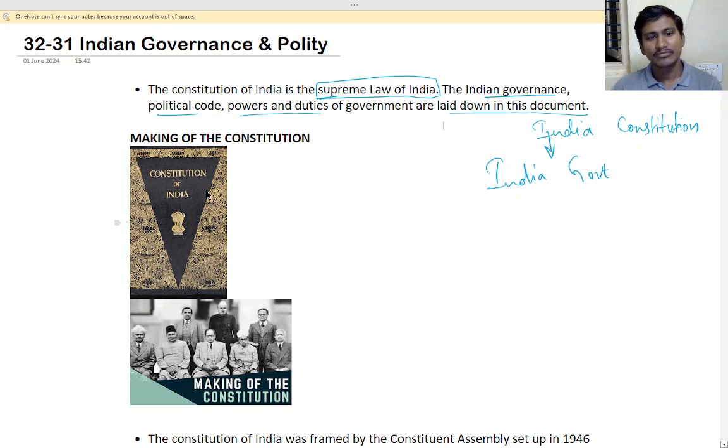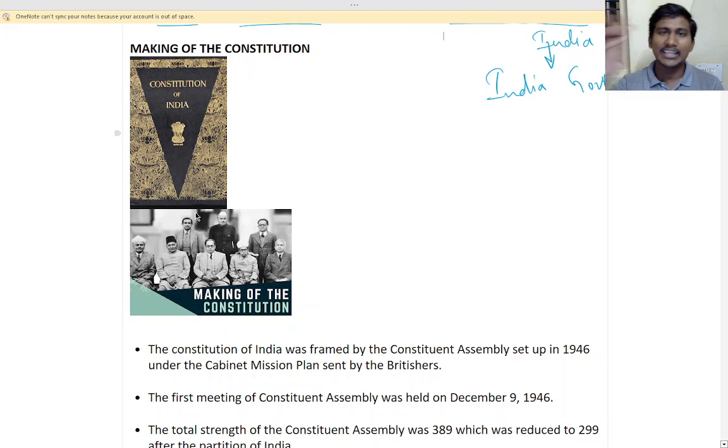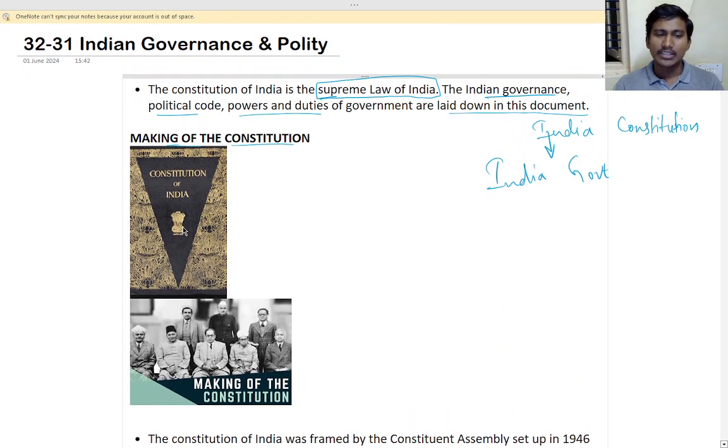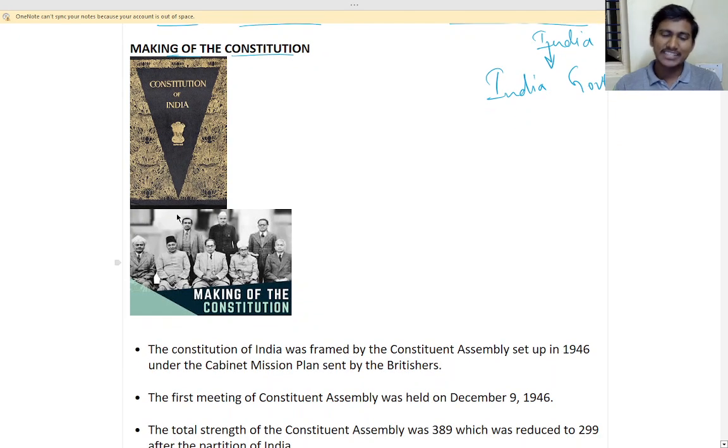Okay. So, making of the Constitution. You know, the Constitution of India was adopted in which year? 1950. Okay. Yes.